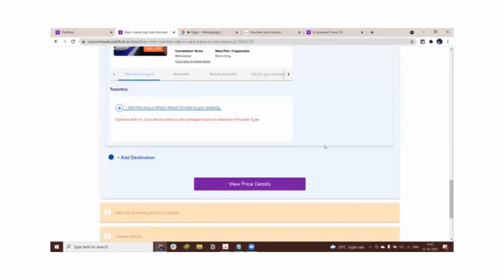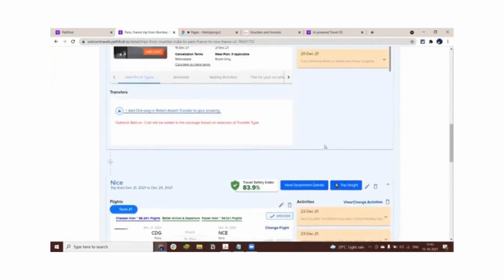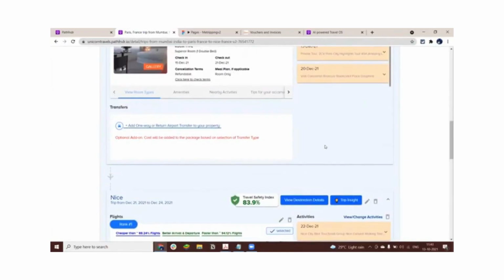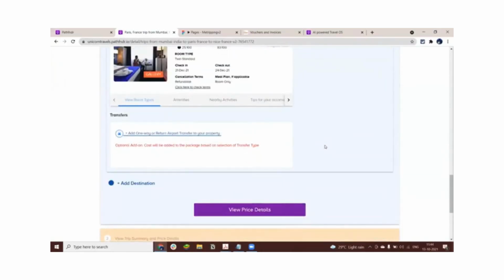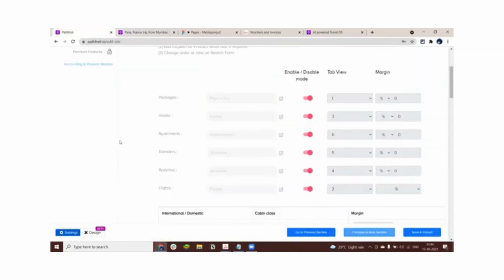So I do recollect my days working in operations, where it used to take me almost half a day to curate, let's say, one 14-day itinerary trip to Europe. And my recommendations were also pretty repetitive. I used to give those very same hotels in Paris, very same hotels in Zurich to the customers. But with this, I can bring lots of variation into my content and share it with the customer. So this is all about the front end. Now let's look at some back end magic.